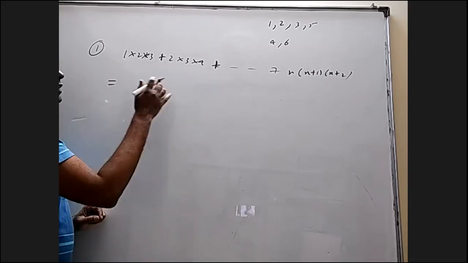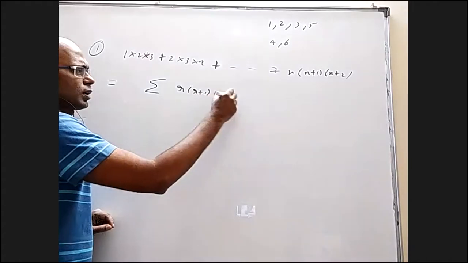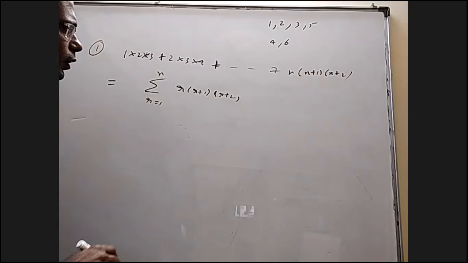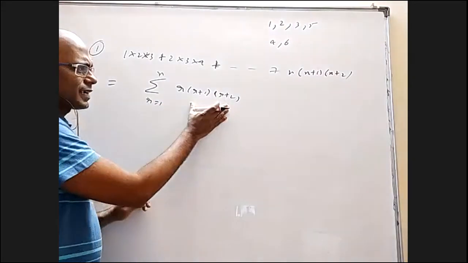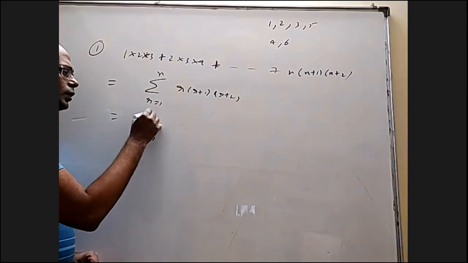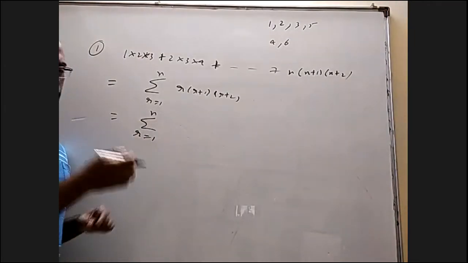Whenever you have this kind of thing, you write the general term: sigma r into r plus 1 into r plus 2, where r is changing from 1 to n. You want to write this as the difference of two things. How to write it? Method of differences. You take the next number in the series and the previous term that should have been there in the series and try to write the difference.